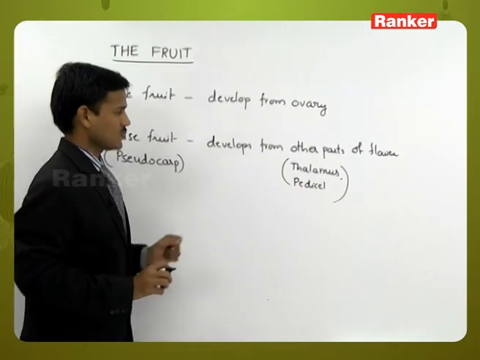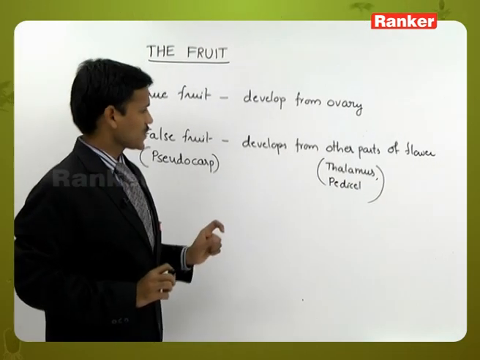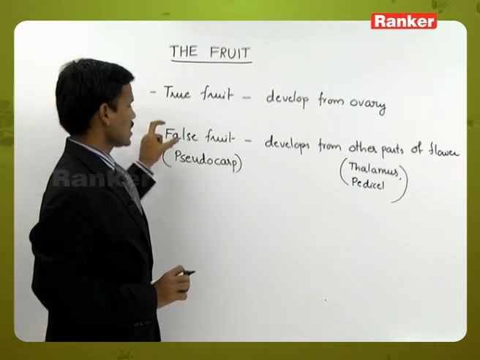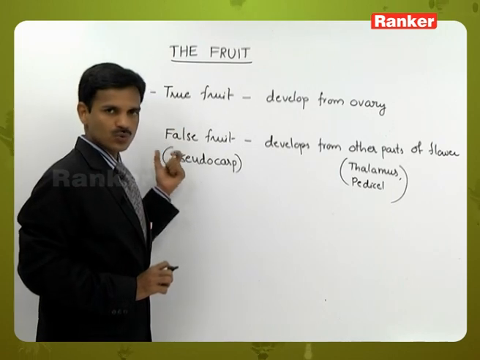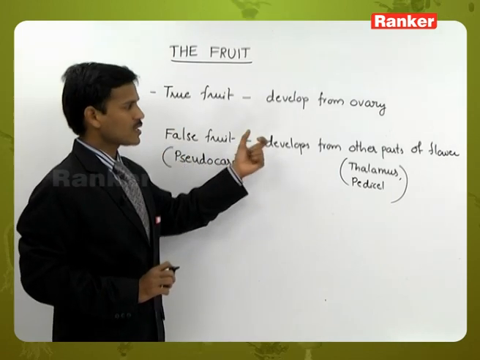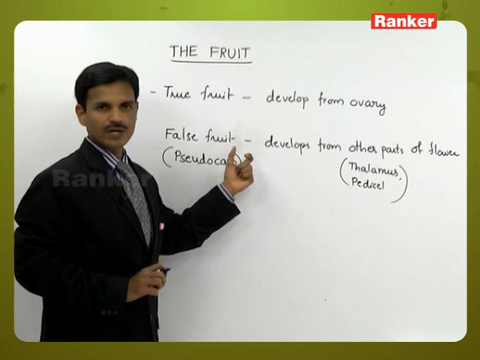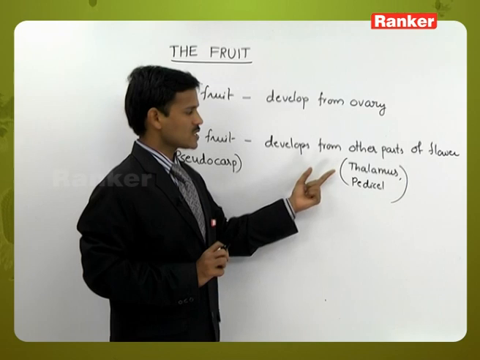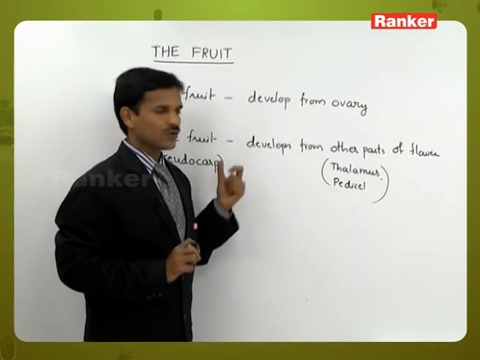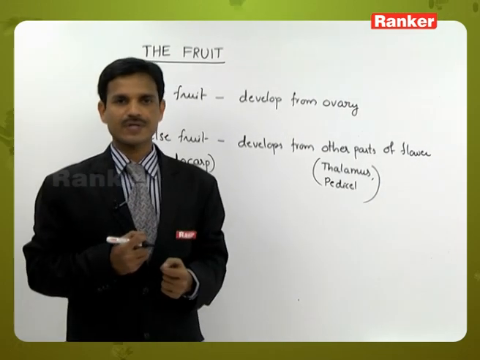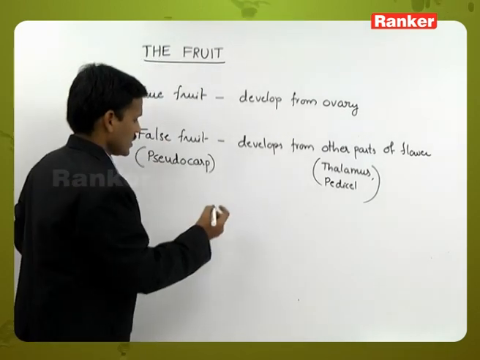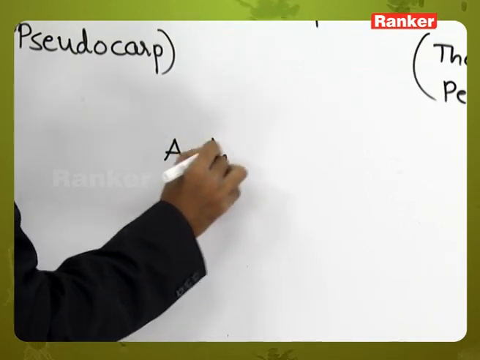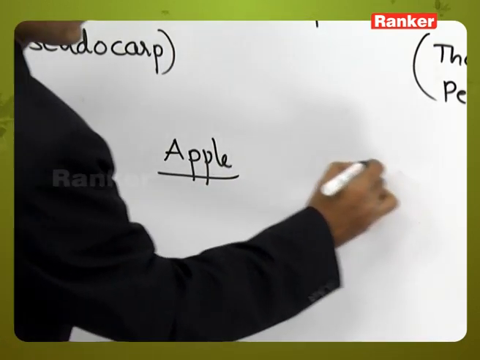So these parts also sometimes develop into fruits. Here most of the fruits are true fruits, and some fruits are false fruits. False fruits are also called as pseudocarp. These develop from other parts of a flower other than ovary, not ovary. So other than ovary, other parts like thalamus, pedicel develop into fruit. So if we see the false fruits, they are mainly observed in the apple, and cashew nut also.